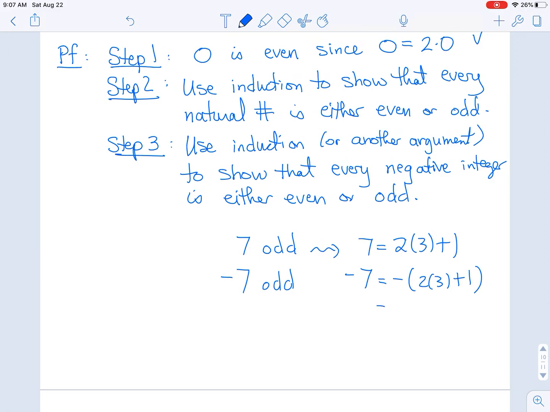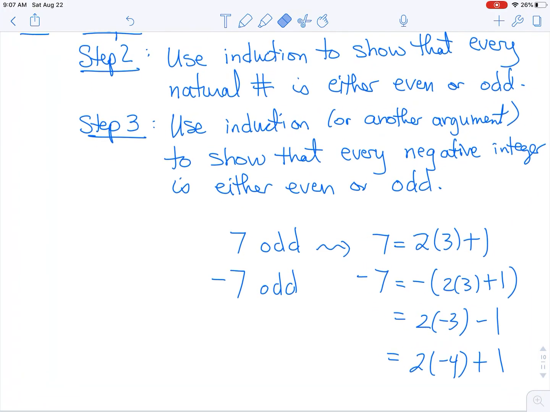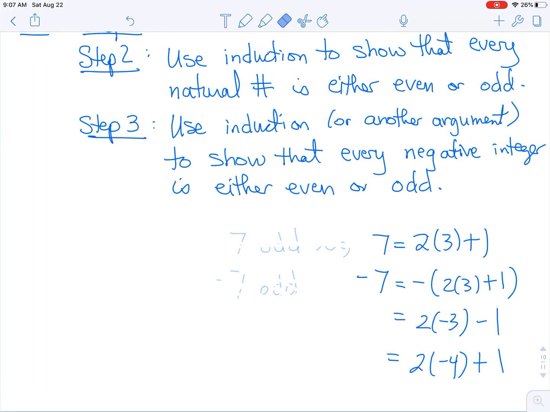And then you can think about how that's 2 times negative 3 minus 1. And then if we really want to get it in the form of 2k plus 1, we just have to change this negative 3 to a negative 4. Okay? So if you didn't want to do a full-blown induction proof, there is a way to show how writing a positive integer in this 2k or 2k plus 1 mode transfers over to the negative case as well. Right? So I'm gonna leave that one to you, and I'm just gonna prove step 2.